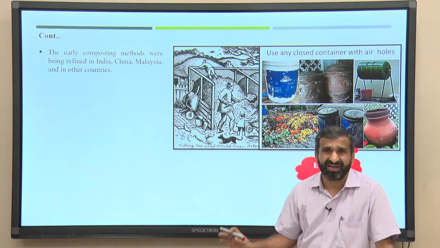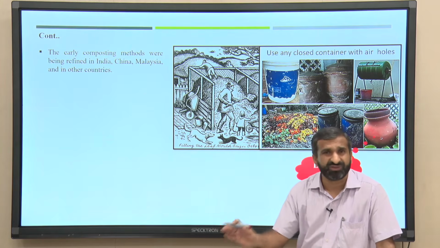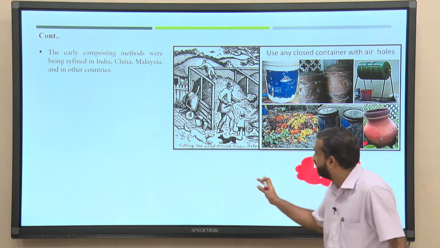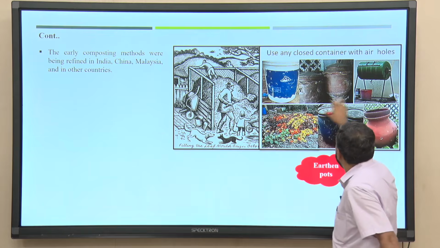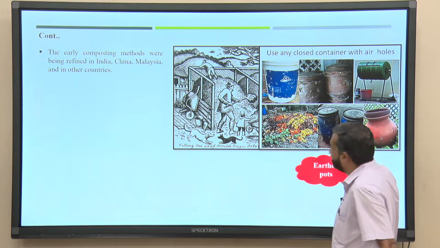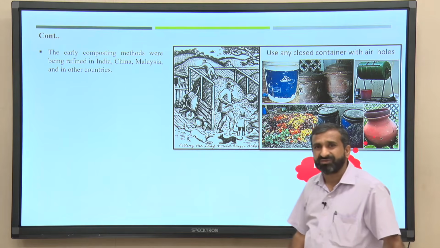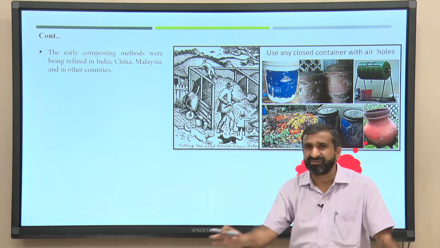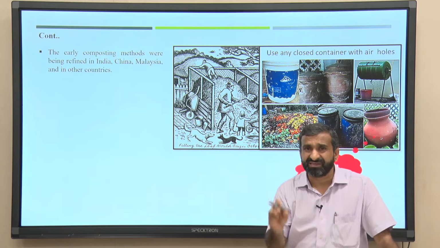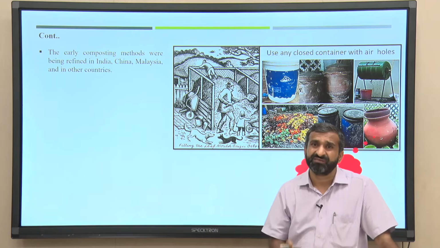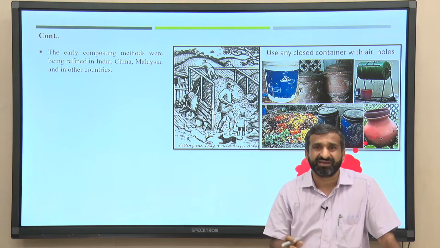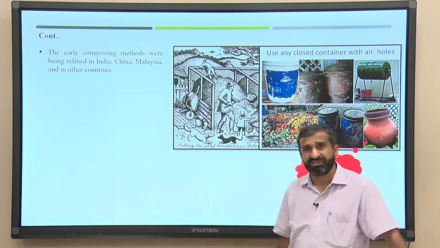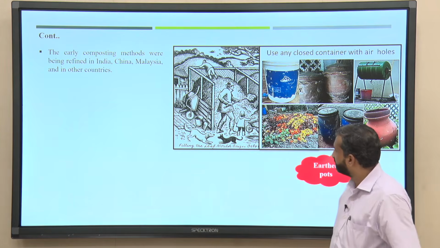And see, in the last lecture, the first lecture also, I explained how important the thermophilic temperature is. Now, you see here, is it possible in these particular methods that the thermophilic temperature could be reached? And another very important factor, which I explained in the previous lecture, is aeration, because if there is no proper air addition, how will the microbes grow and increase the temperature in that particular mass?